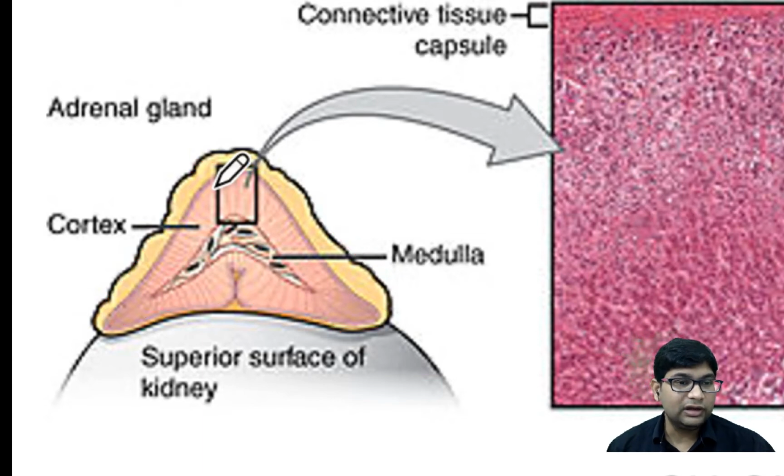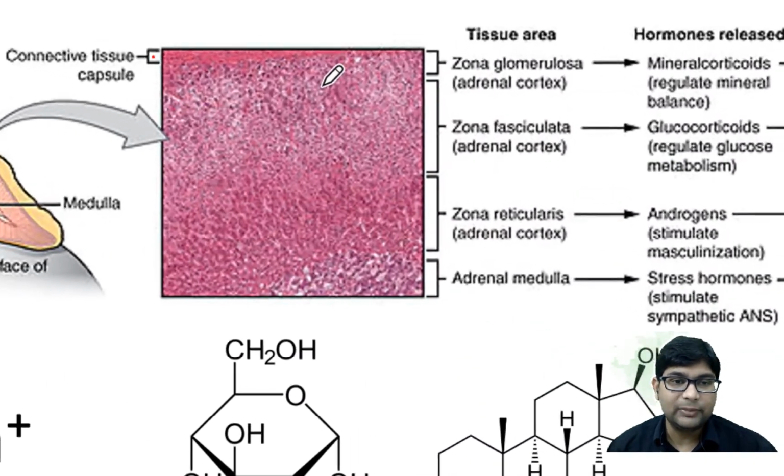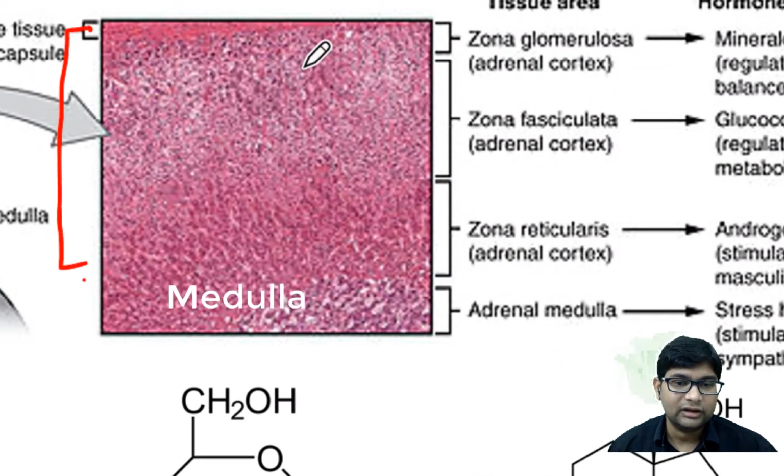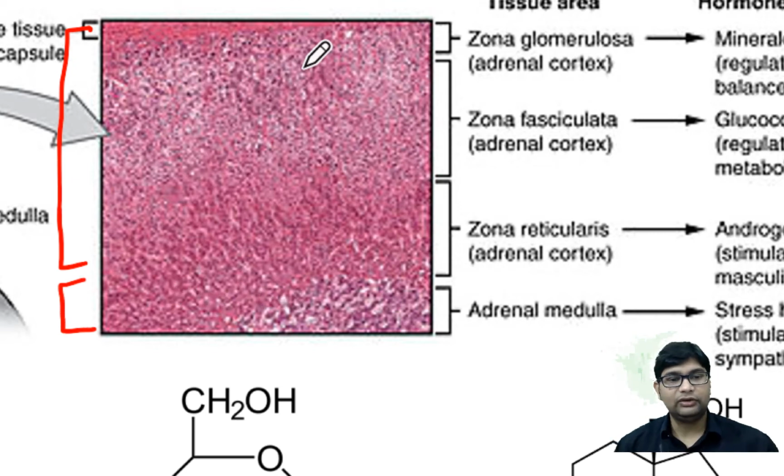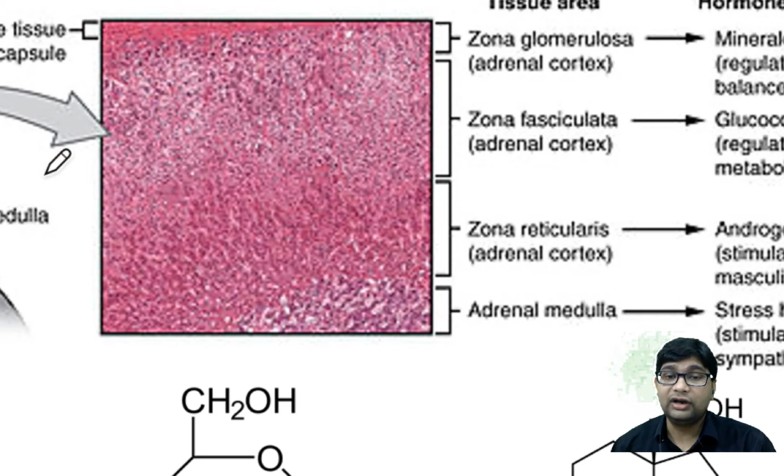If you cut a section like this, you will find that this part is the cortex and this part is the adrenal medulla. Cortex has further three layers: zona glomerulosa, zona fasciculata, and zona reticularis from superficial to deep side.